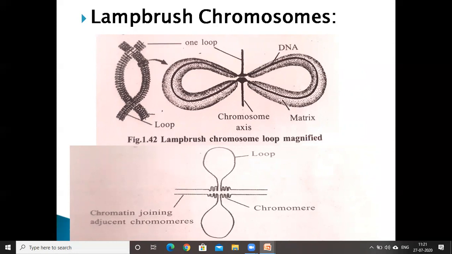It is also believed that the mRNA and other material required for the individual are provided by these loops of the chromosomes. So these loops, present in the lampbrush chromosome, arise at the same loci. That's why they are useful in genetic mapping.